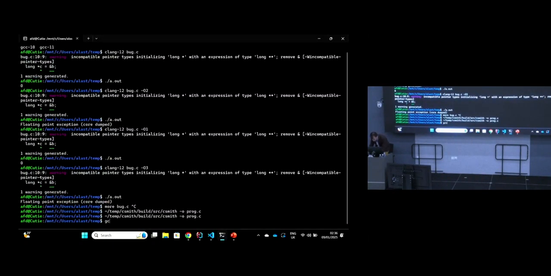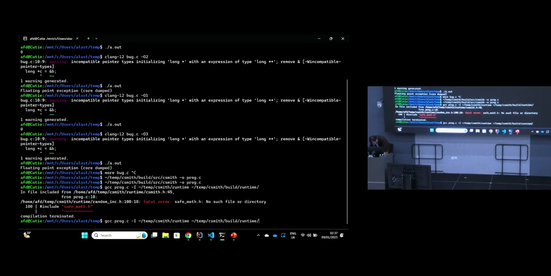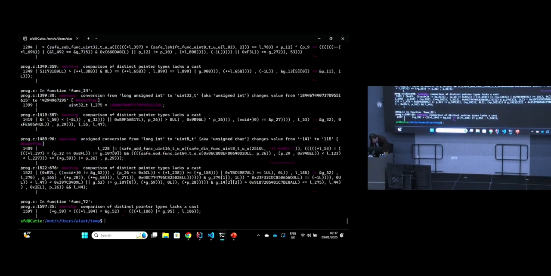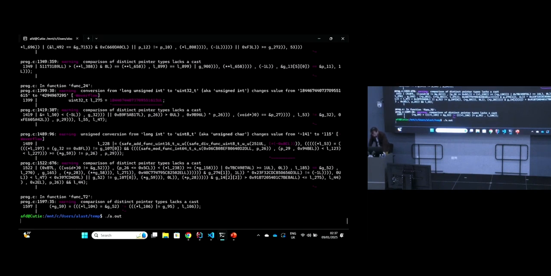And then if I use GCC to compile that program, so if I compile prog.c, I've got to do some includes. I've got to say include temp csmith runtime and temp csmith build runtime. Sorry, I missed a minus I here. So we get many warnings when we compile this program, but when I run the program, then it may not terminate, right? If it doesn't terminate, then we just time out and generate another program and try that one instead. So maybe we had a non-terminating program here.